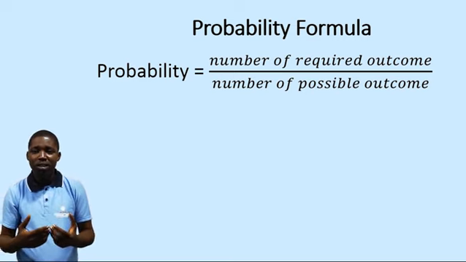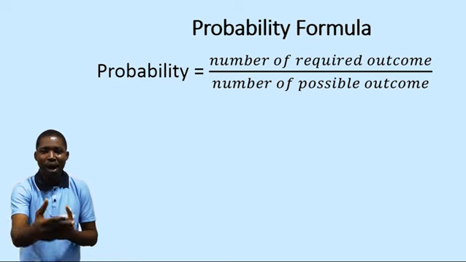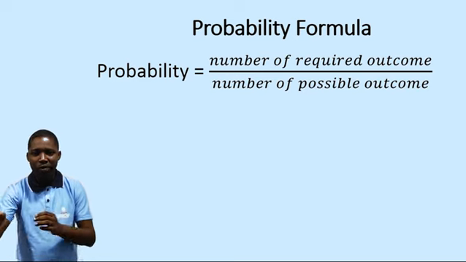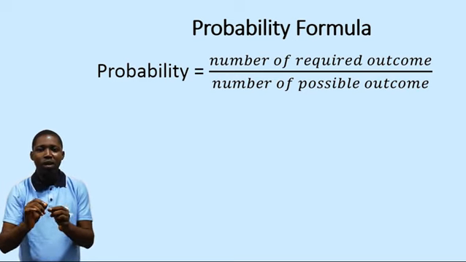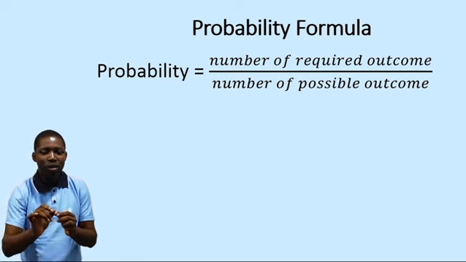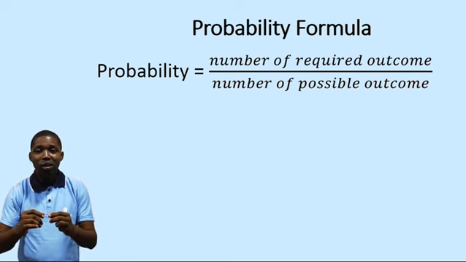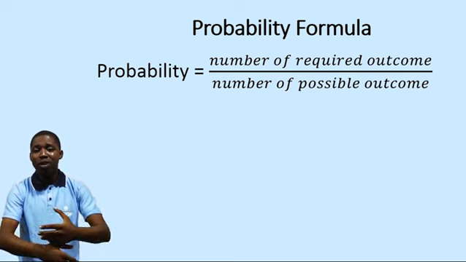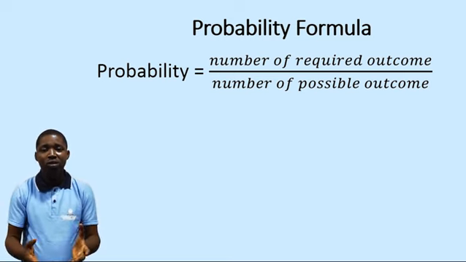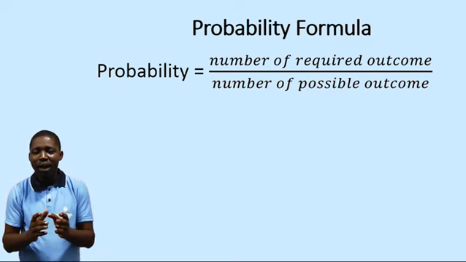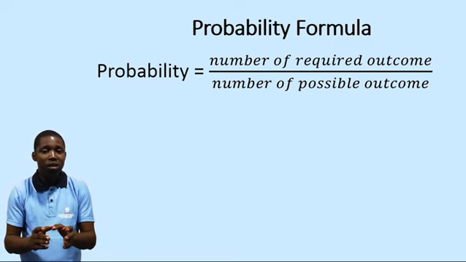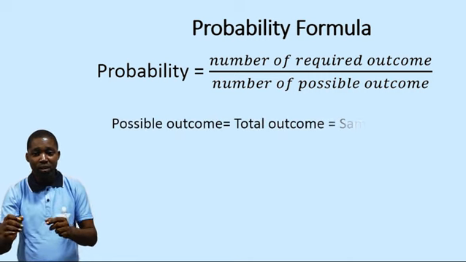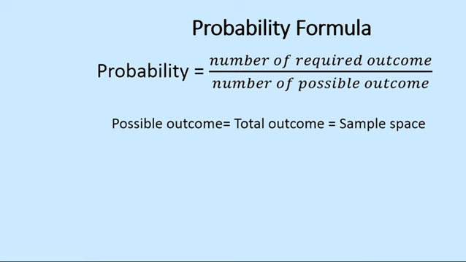So if the question is asking me for the probability of picking a bad fruit, that means that I'm to get the number of bad fruits. If the question is asking me the probability of picking a red ball, that means I'm to get the number of red balls. For total outcome, that means we are talking about everything given in the question. By the way, we can also take total outcome to be what we call sample space. So anytime you hear the word sample space, it also means total outcome.